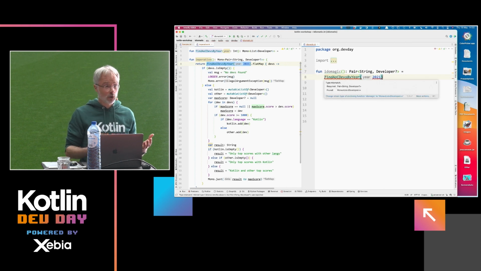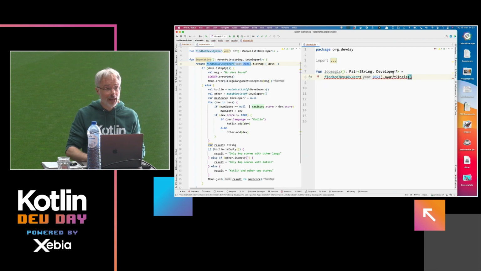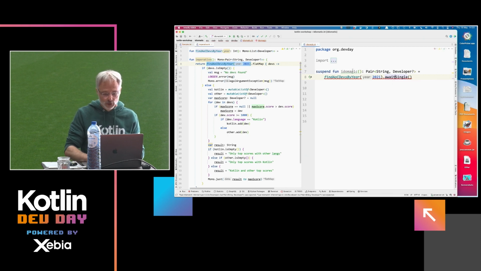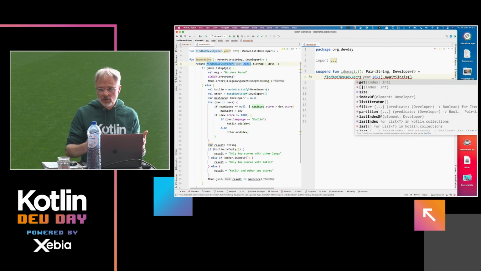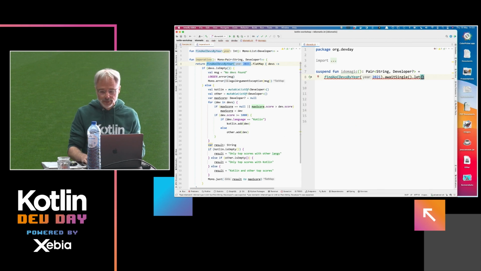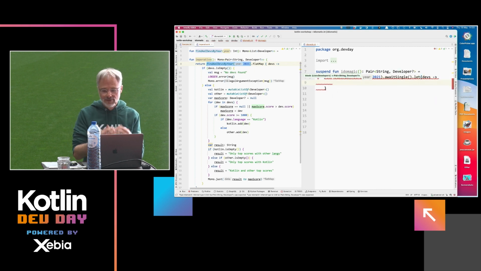And well, this returns a Mono. So how can I get rid of the Mono? Well, as just said, use one of these extension methods like awaitSingle, which turns this method into a suspend method. And IntelliJ helps me with that in the sense that also my surrounding method needs to be a suspend method. Okay. I could assign this result to a val, perfectly fine. I like the more scoped way of doing things, saying let and give devs a meaningful name so I know I'm dealing here with devs.